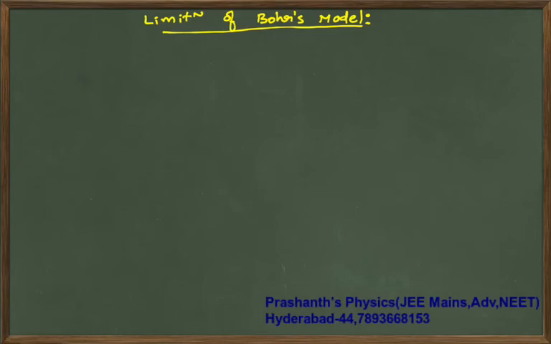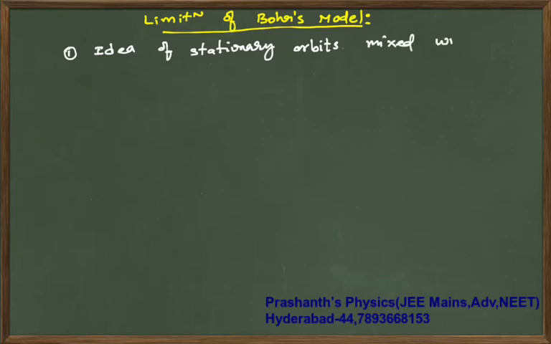So the demerits are: the idea of stationary orbits is not justified properly. He said that electrons will revolve in stationary orbits. Why? No proper explanation. It is also mixed with Coulomb force.